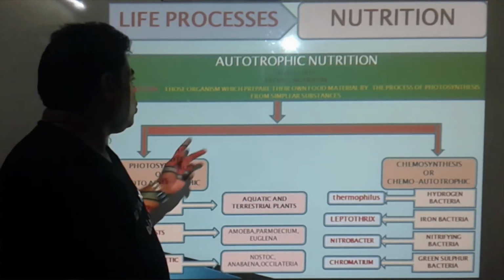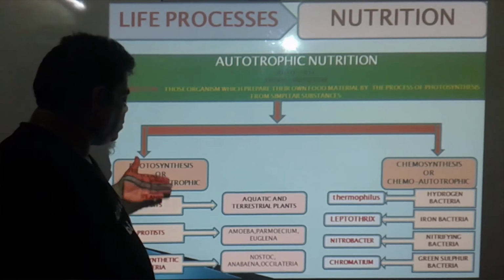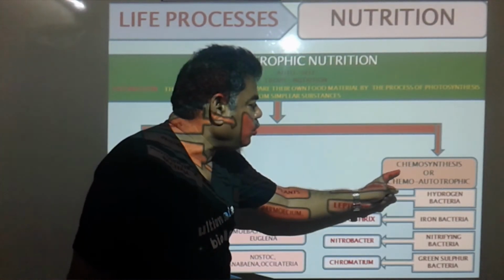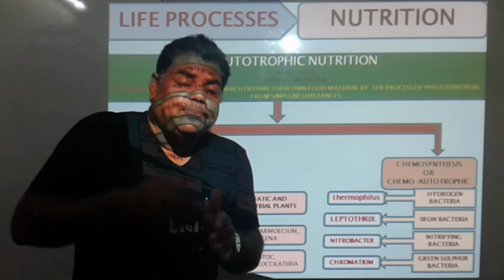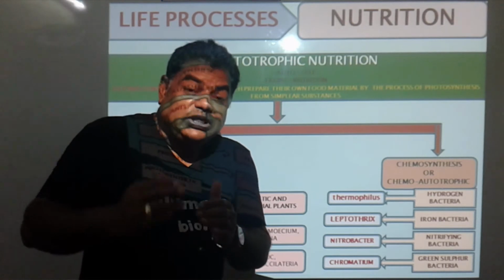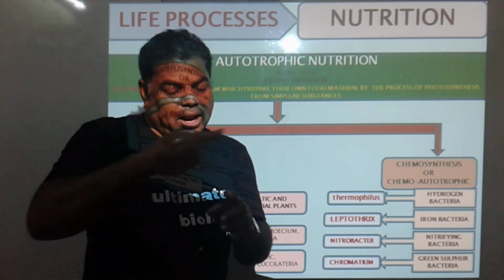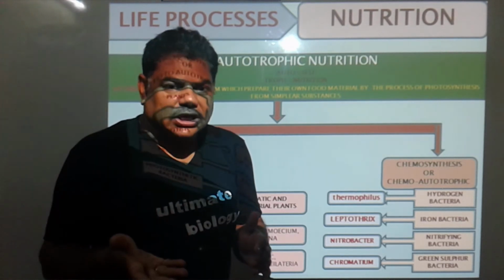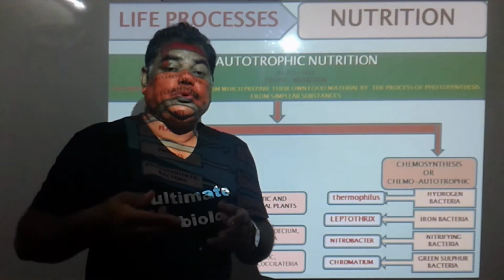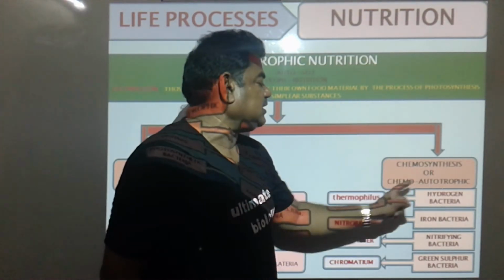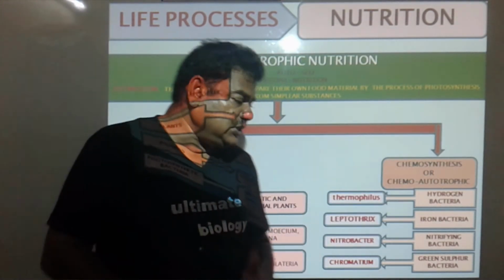Then these are autotrophic nutrition. One is photosynthesis and the second one is chemosynthesis. Here chemo means chemical, with the help of chemical, not with sunlight. With the help of what? Chemical. Those organisms are present on earth and they produce chemicals, and from that chemical they produce their own food material. Such organisms we call chemosynthetic, or that process we call chemosynthesis.